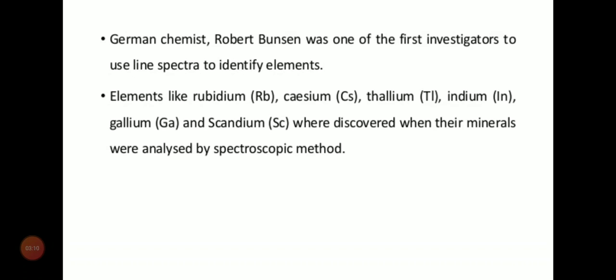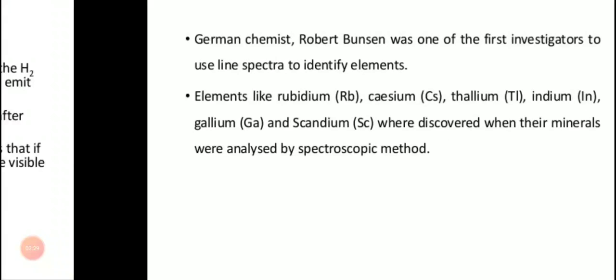German chemist Robert Bunsen was one of the first investigators, and after the name of this chemist we often call the burners present in our laboratories Bunsen burners, because he was the first scientist to investigate the line spectra to identify elements, right?